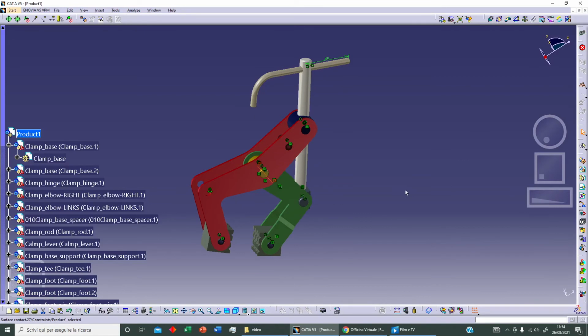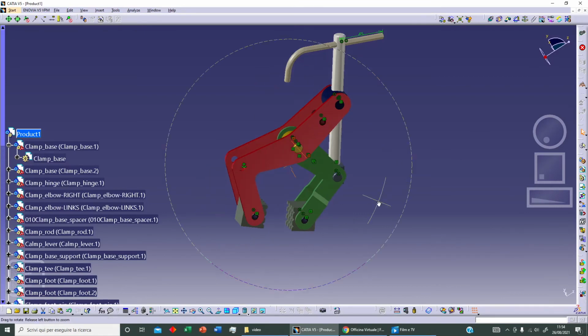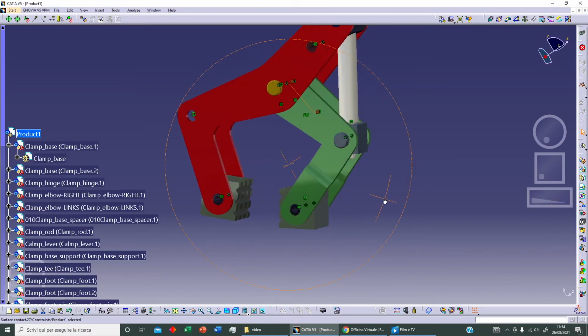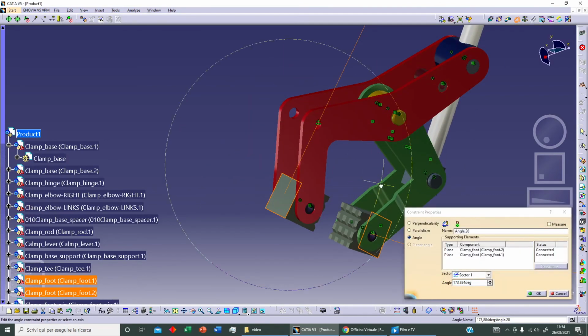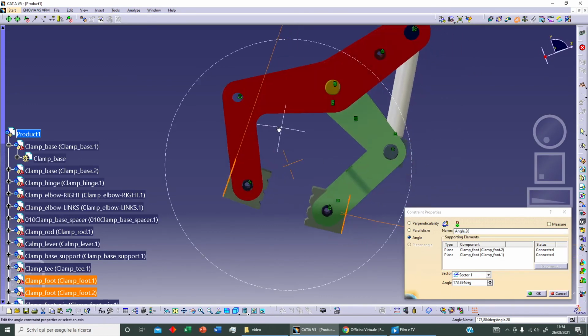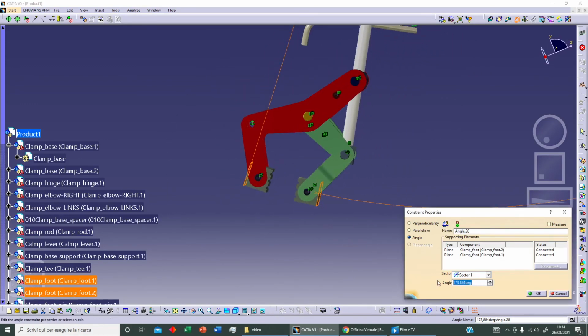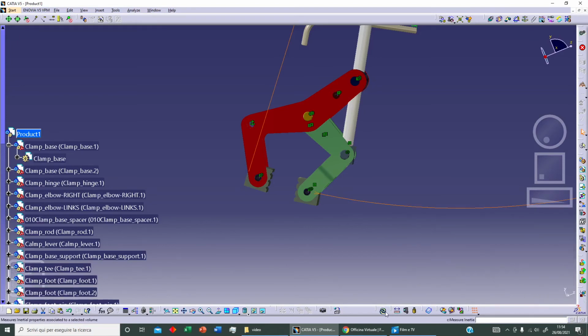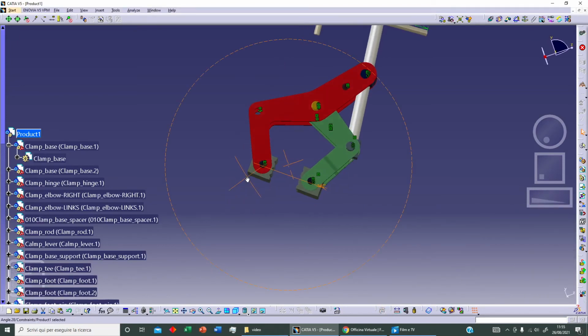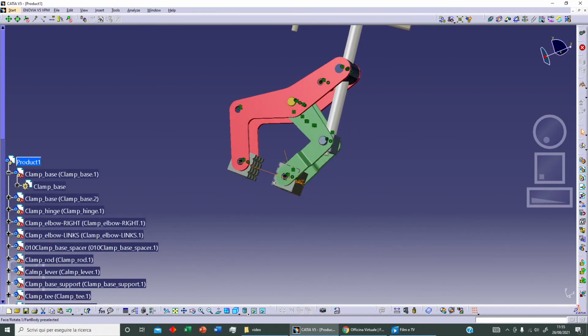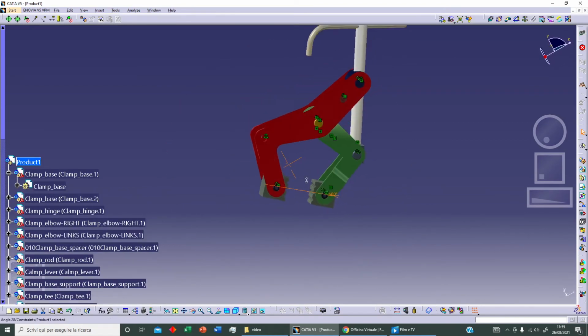Let's check our assembly design. For example, we can add another constraint. We can select this surface here, and we can add as a constraint an angle constraint, for example, between this and this, and we can say 180. Yes, and let's click on OK, and let's update. Okay, we want this different surface here, this surface here, and this surface here parallel.